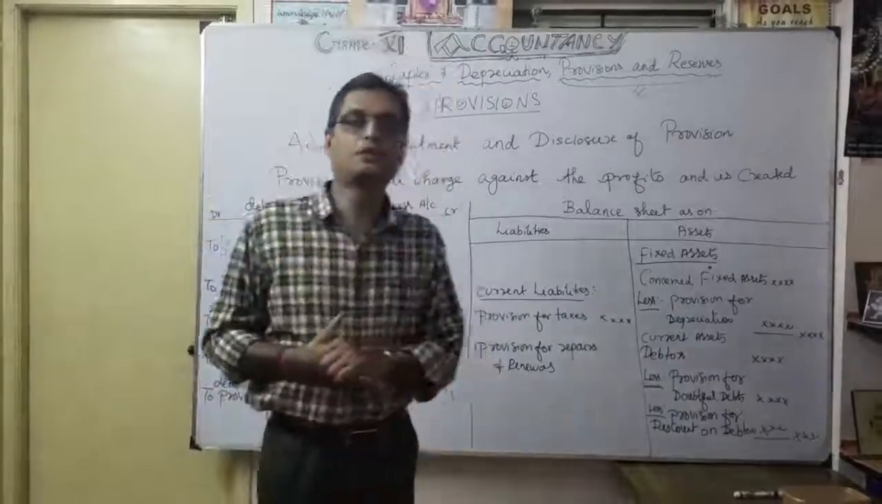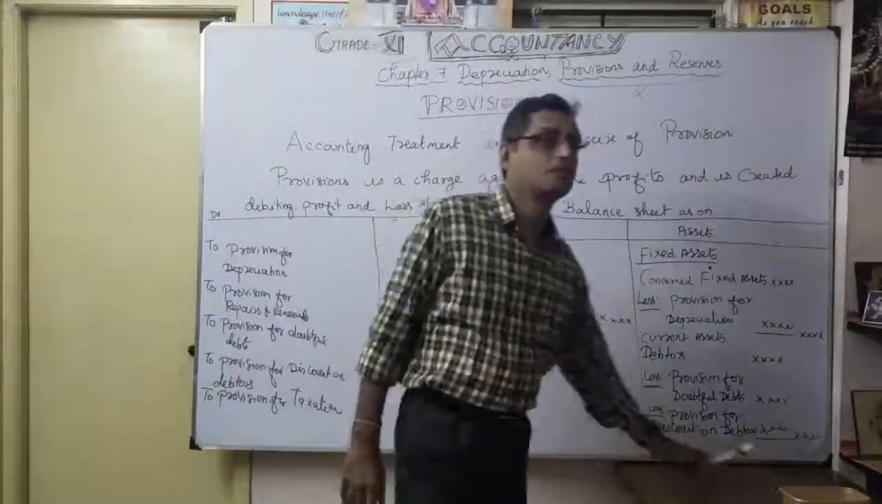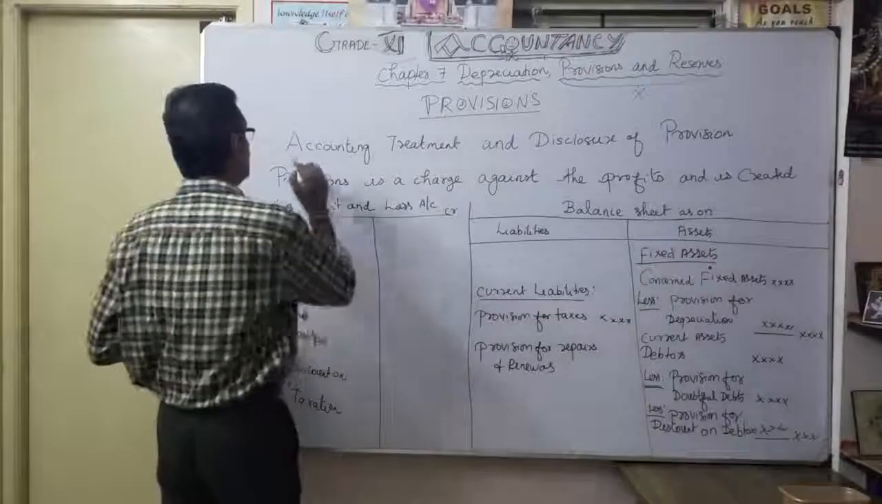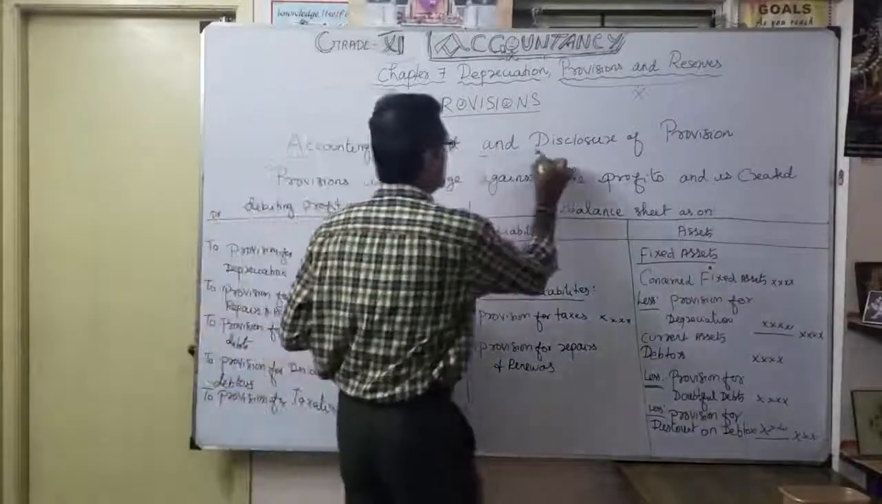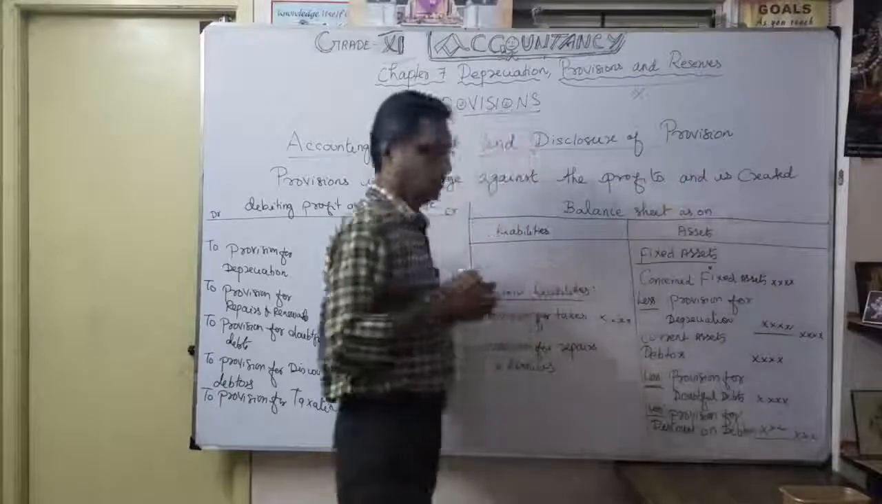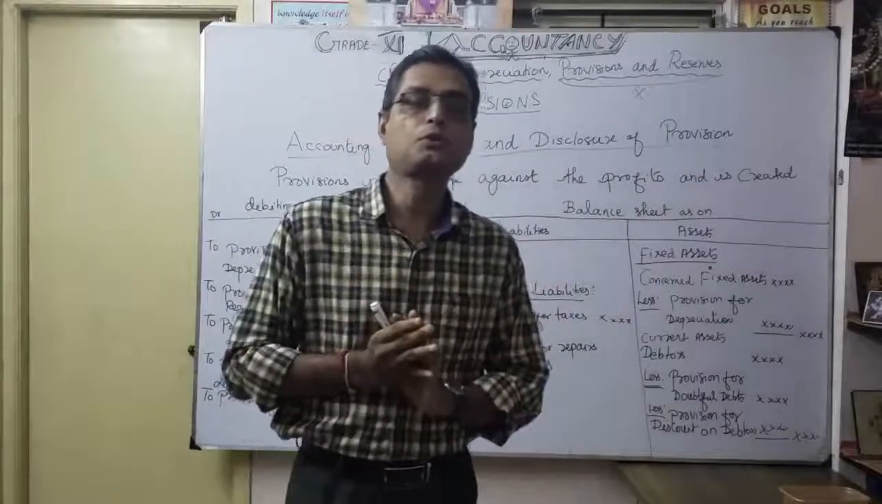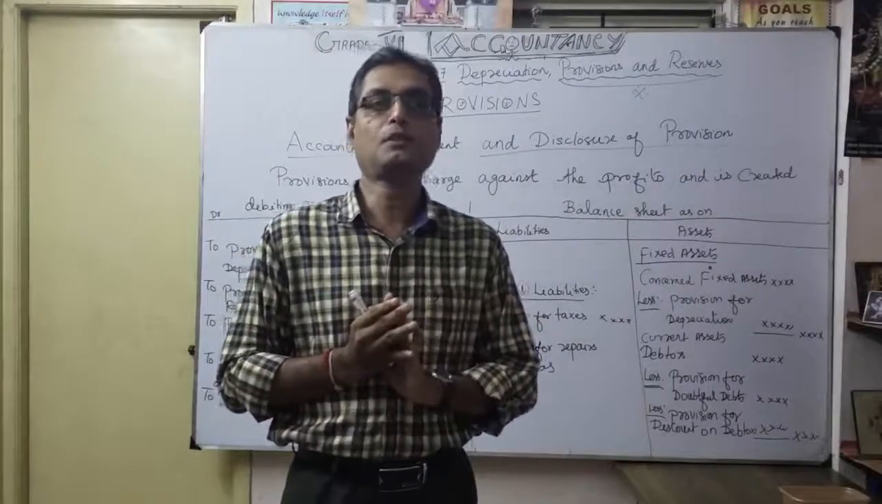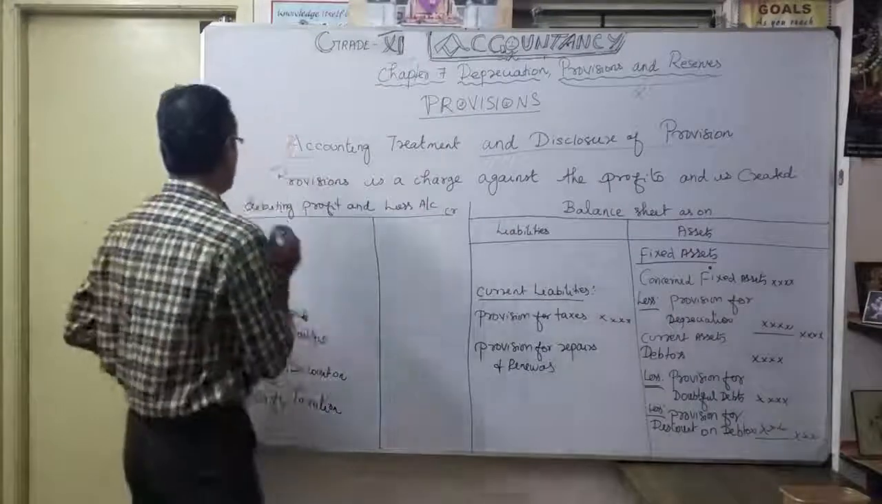So now the accounting treatment, that is very, very important. That's what the heading was: accounting treatment and disclosure of provision. So I will show it in our two statements. One is the profit and loss account, the other is the balance sheet. That's what I am showing in the example here.